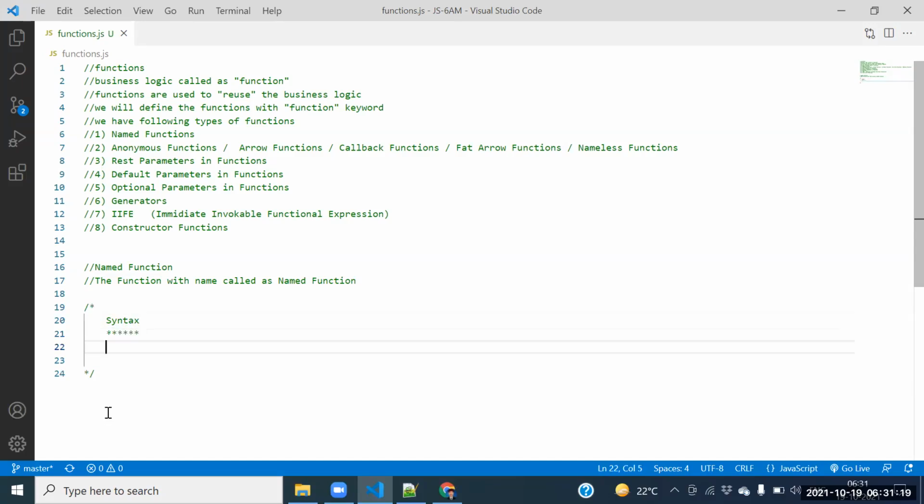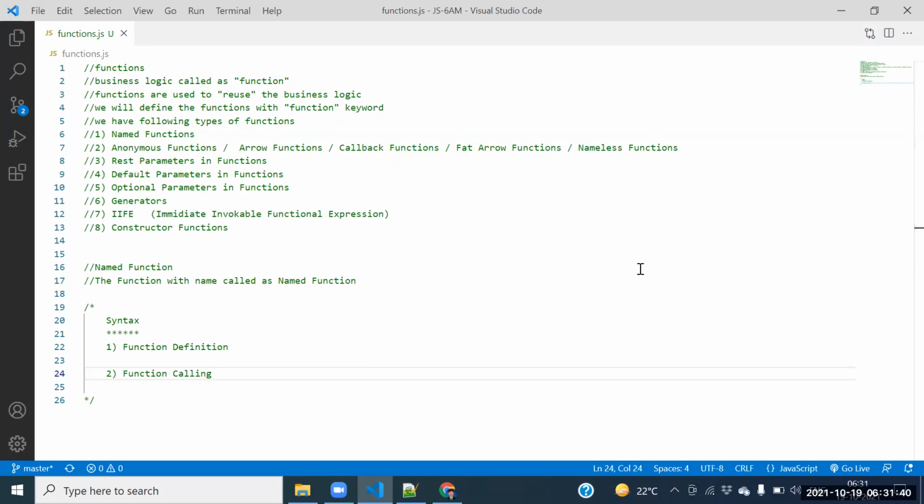The syntax is divided into two parts. First one is the function definition. Second one is the function calling. Guys, the syntax is divided into how many parts? Two parts. What is the first part? Function definition. The second one is the function calling.